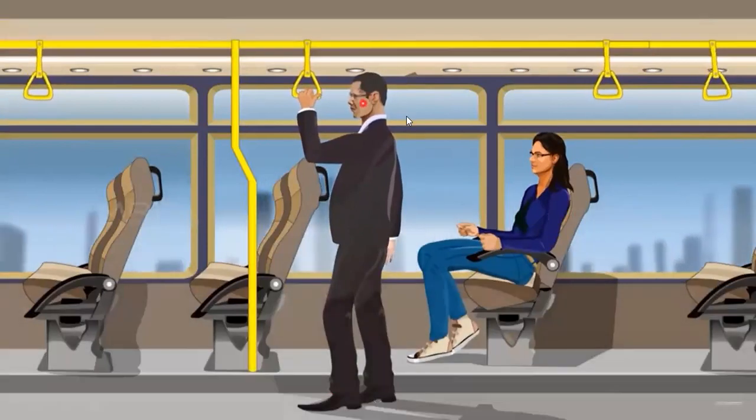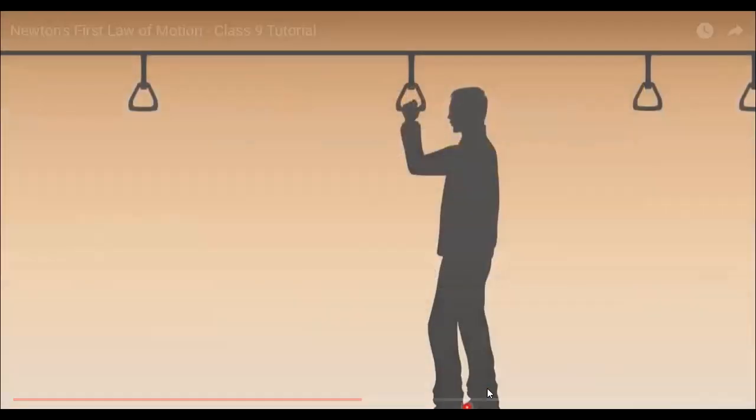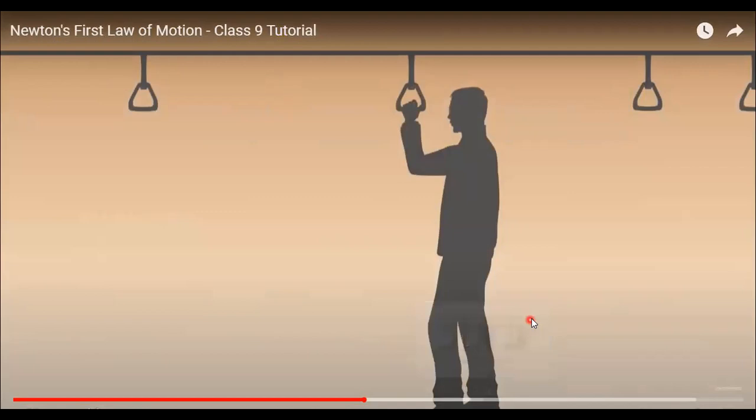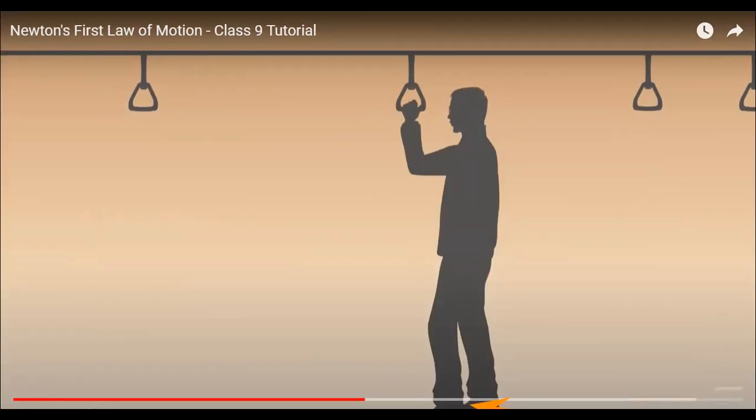So now why is this happening, children? There must be a certain reason. This is inertia of rest. Now what happens here? Look, children, the man was standing, his foot was in contact with the base of the vehicle. When the vehicle comes in motion, the feet of the man immediately come in motion, while the upper part of the body remains at rest. It doesn't come in motion simultaneously, at the same time.